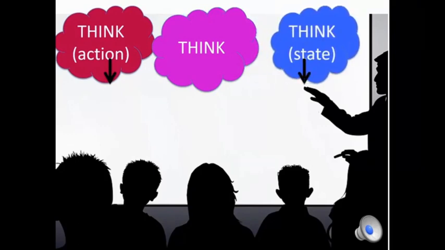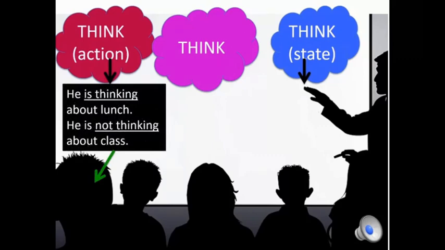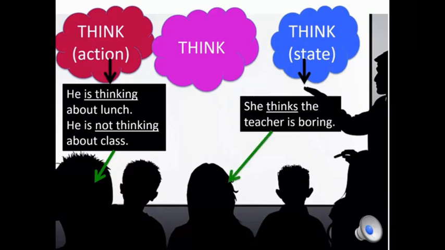Let's take a look at how think can be used as an action verb. We can say, he is thinking about lunch. He is not thinking about class. In this case, we can use think with ing because it's expressing an action. However, if I say, she thinks the teacher is boring, now I'm using think as a verb of state. Here think means believe, so we cannot use it with ing.